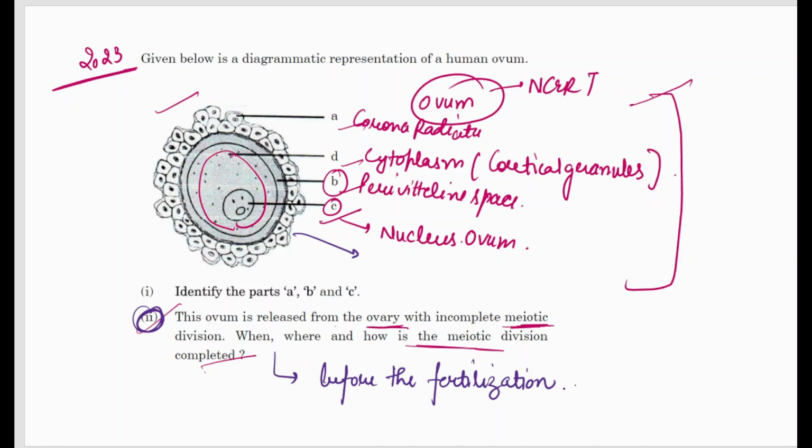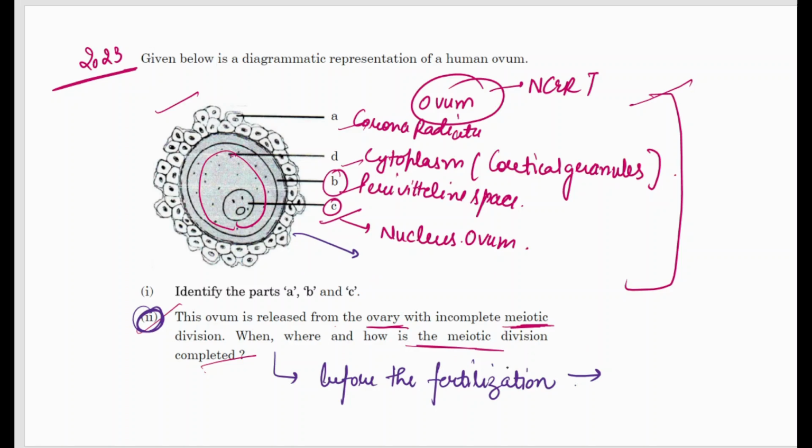The entry of the sperm stimulates the egg to resume and complete the suspended meiosis 2. This produces a haploid mature ovum and a second polar body.